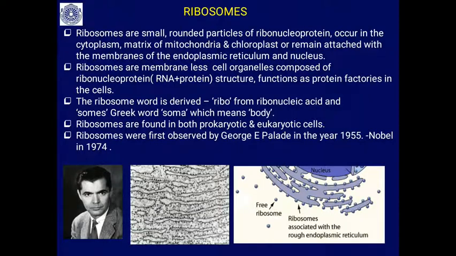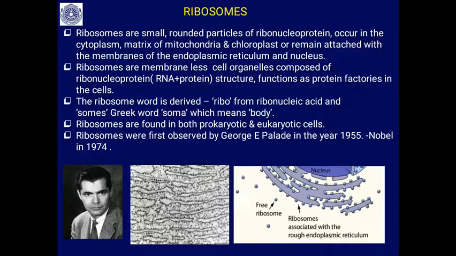Ribosomes are membraneless cell organelles composed of ribonucleoprotein, that is RNA, ribonucleic acid, plus protein structure. They function as protein factories in the cells.